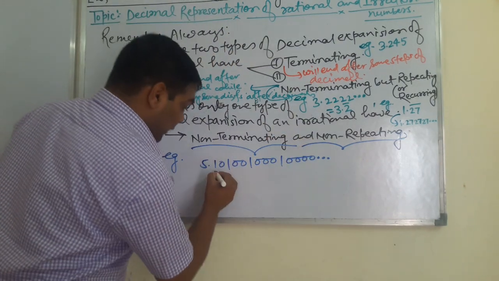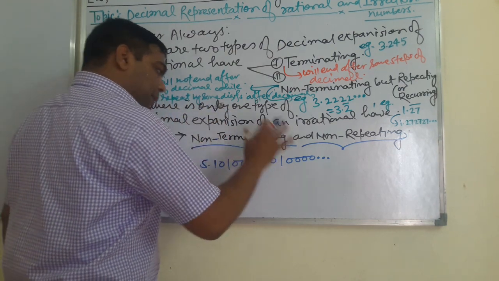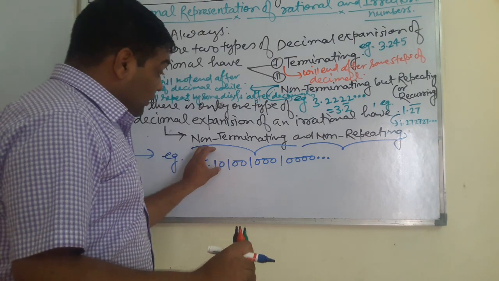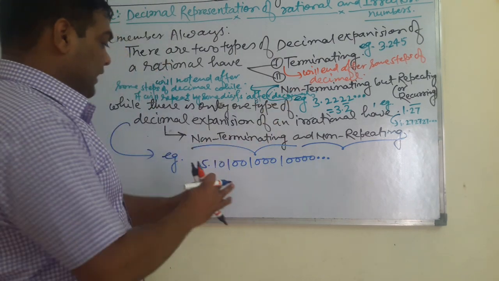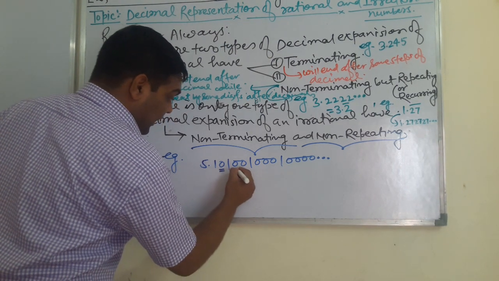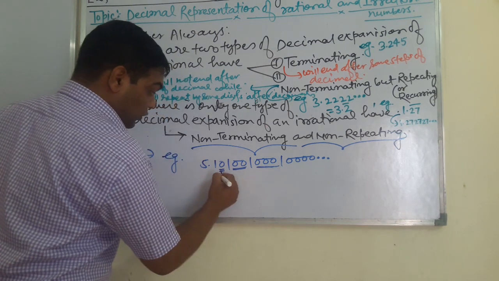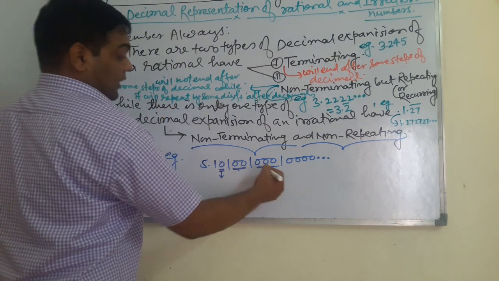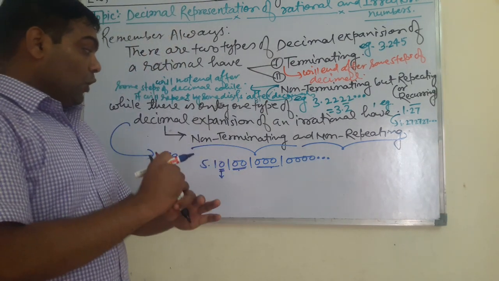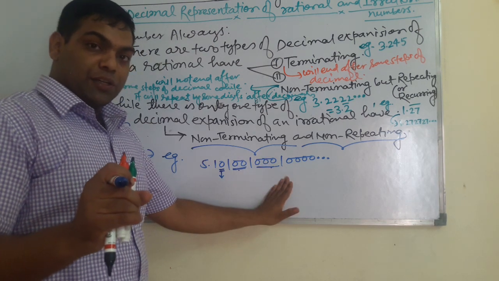See here, digits 1 and 0 are repeating, but how they are repeating is the matter. See here, continuously 0 is increasing. Here 0 comes once, here twice, here 3 times, here 4 zeros.